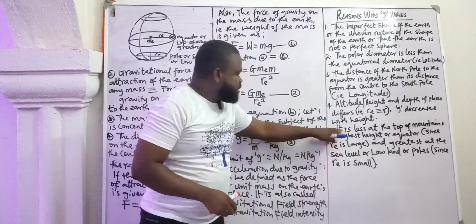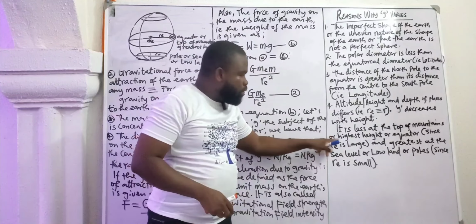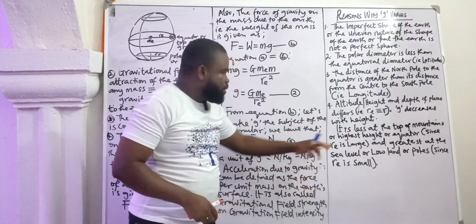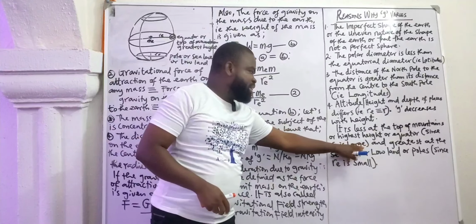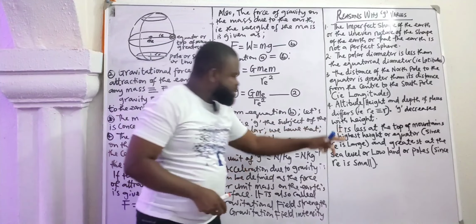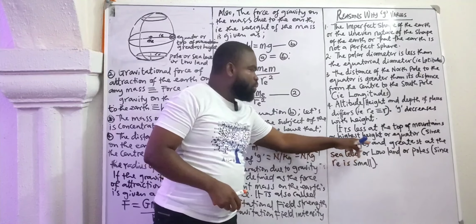So you see that the value of g is less at the top of the mountain, or at the greatest height, or at the equator, since the value of the radius of the earth at that place is what? Large. And also it is greatest at the sea level or lowland or poles, since the value of the radius of the earth is small.